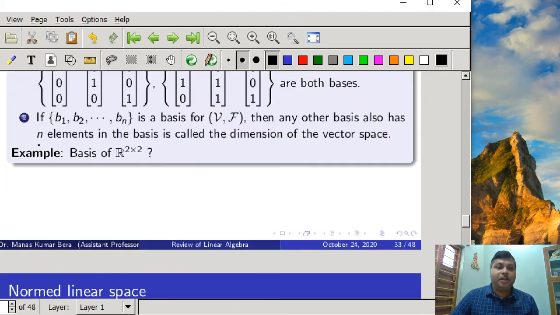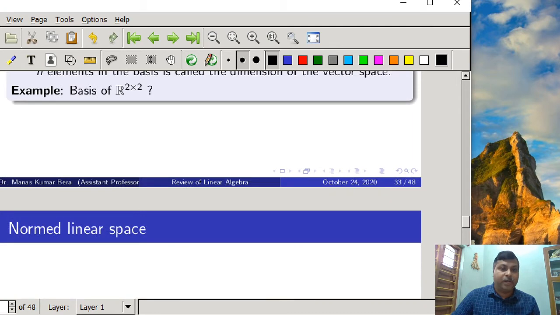So here is one example. You can try, for a 2 by 2 matrix, to write what could be the basis vectors. You can see how many basis vectors exist for a matrix of dimension R2 by 2. So that can be your homework. You can try this one.